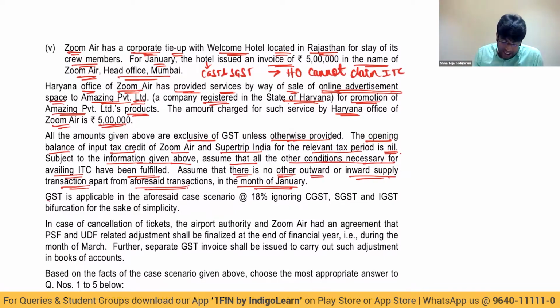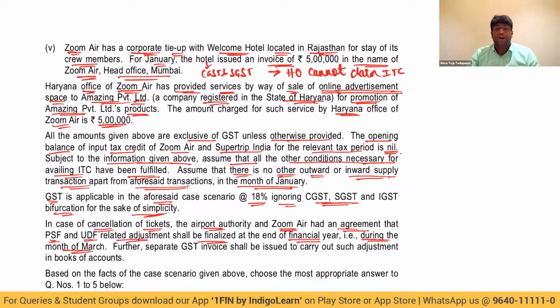Then GST is applicable in the aforesaid scenario at 18%, ignoring CGST, SGST, and IGST bifurcation for the sake of simplicity. So much content already they gave, and they are telling simplicity. See next. In case of cancellation of tickets, Airport Authority and Zoom Air had an agreement that PSF and UDF related adjustments shall be finalized at the end of financial year, that is during the month of March.